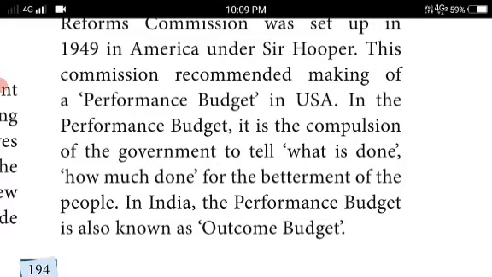In the USA, the Administrative Reform Commission was set up in 1949 in America under Hoover. That commission recommended making a performance budget in the USA. Following the USA, India is also following the performance budget. Understood? So what is the main essence of this budget? How much they did and what they did for the betterment of the people. This is the main aim.